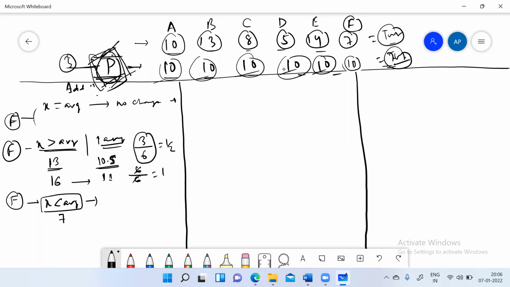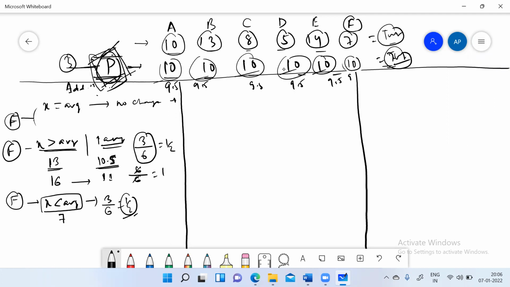And we have to extract that 3 in a way that everyone is the same even after the extraction. So how much will I extract from everyone? 3 by 6, since there are now 6 students and 3 is extra in the distribution. So I'll extract 3 by 6 from everyone, which is half, and then everyone will become 9.5.